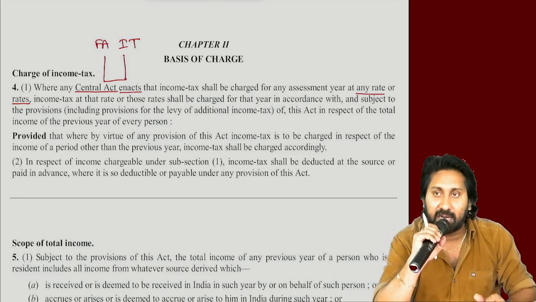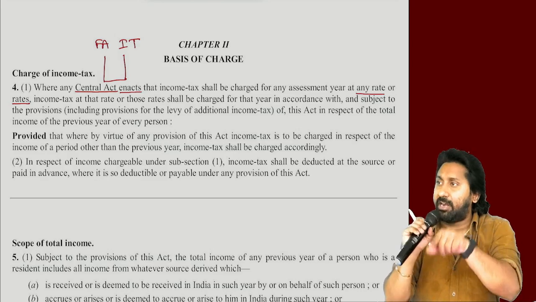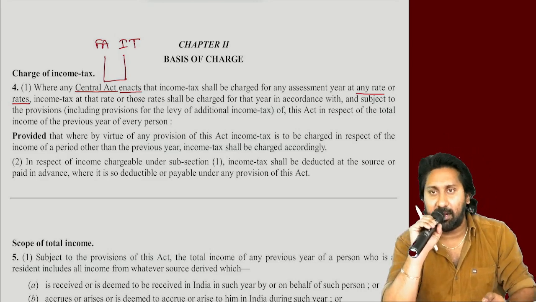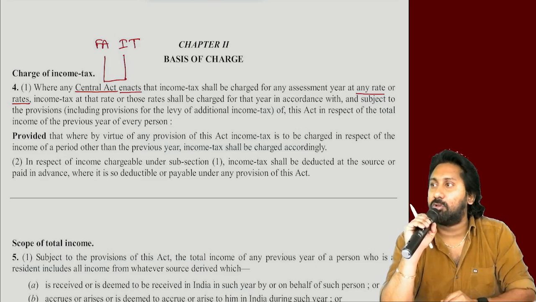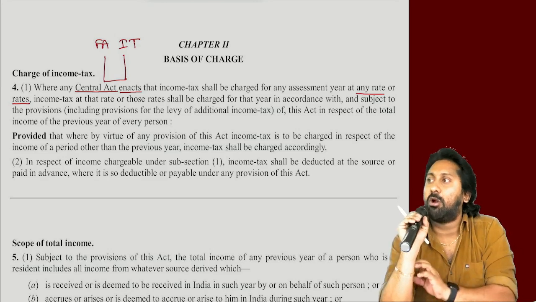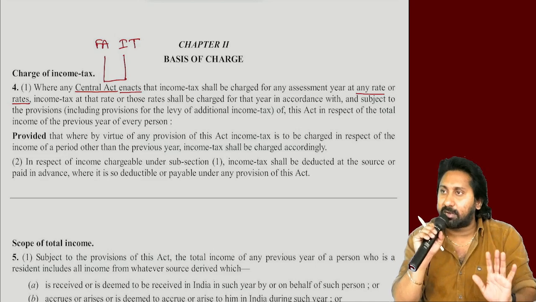Eighteen occasions are there, I told you previously. In that 18, 6 are applicable for Inter, the remaining are applicable for Final. Clear? So in those special rates, for capital gains only 6 rates are there. Those are applicable for your exams. The remaining are not applicable for CA Inter, they are applicable for CA Final. So anyway, have you understood the concept clearly?